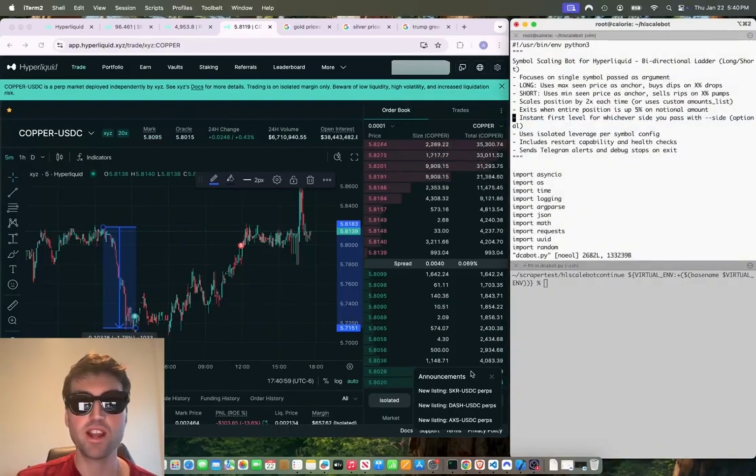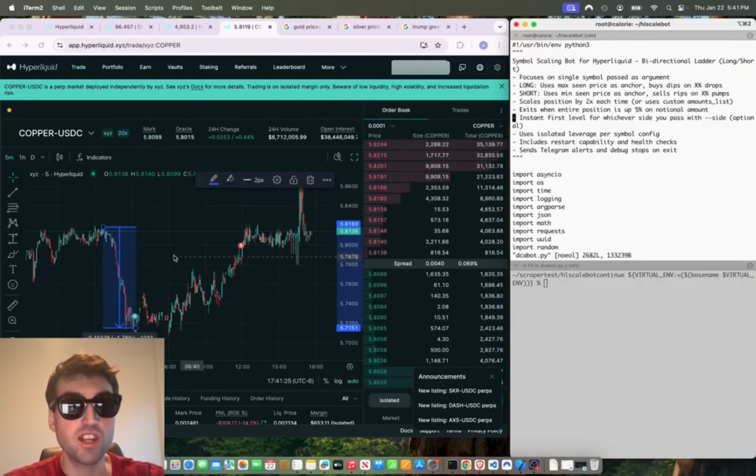So you can see here on the right-hand side, you have this documentation that the bot wrote from Claude Code. It's a simple scaling bot for Hyperliquid, a bidirectional ladder. This is just documentation describing the code it wrote. You could do long or short. You use the price as an anchor, and then you buy the dips and take profit as it goes above that anchor by a specific percentage.